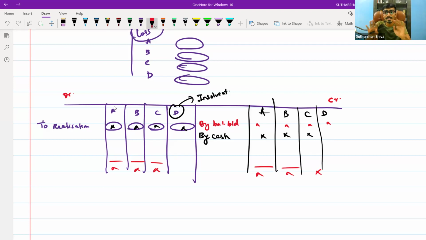So it is treated as a notional entry, not an actual entry. In practice, the partners will never bring cash, so the adjustment is not required. Previously I used to teach it as mandatory, but if you check, this cash entry is not at all mandatory.